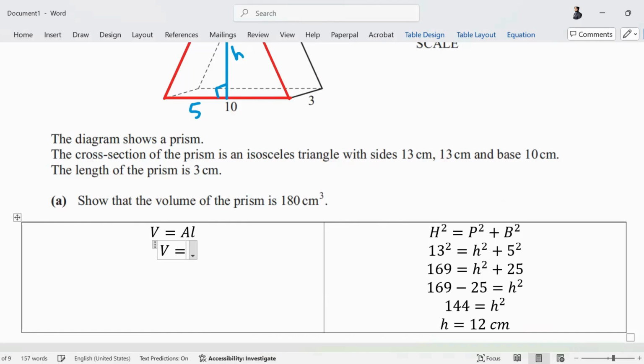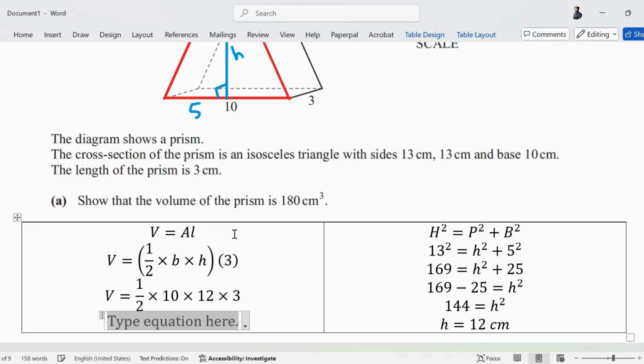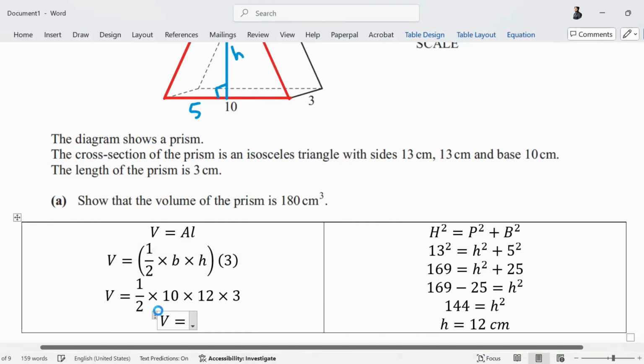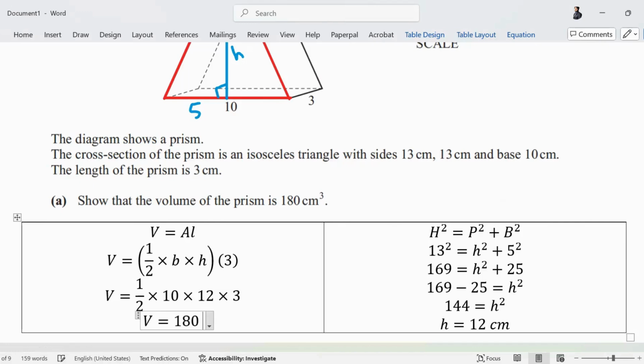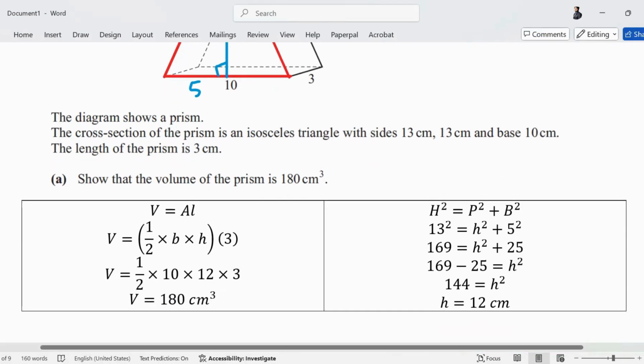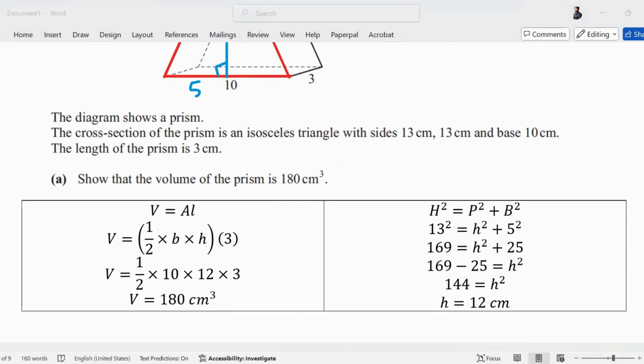Now for area, I will do half into base into height. And for the length, I will do 3. Is that right? Area is half, the base is 10, the height is 12 and this is 3. Can you simplify this? The easy trick is ये 2 और 12 को cancel कर लो, 6 हो गया. Easy math बता रहा हूँ. 2 and 12 cancelled out 6. 6 threes are 18 into 10 is 180. Easy काम हो गया. Mental math भी सीखो. तो 180 centimeter cube is your volume. Is this clear?